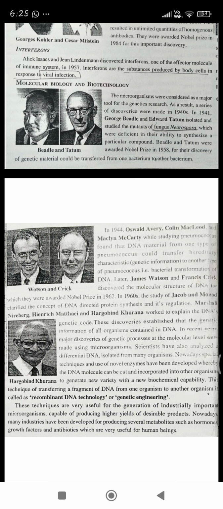Recombinant DNA technology, or genetic engineering, was also discovered at that time. These techniques are very useful for generation of industrially important microorganisms which are capable of producing higher yields of desirable products. That means in the fermentation or dairy industry, different types of microorganisms help in producing different desirable products. Nowadays many industries have been developed for producing several metabolites also.